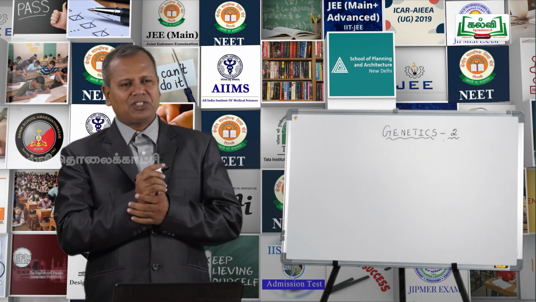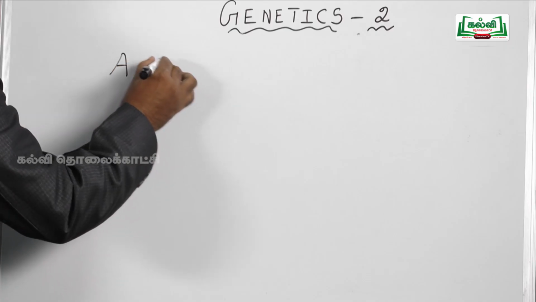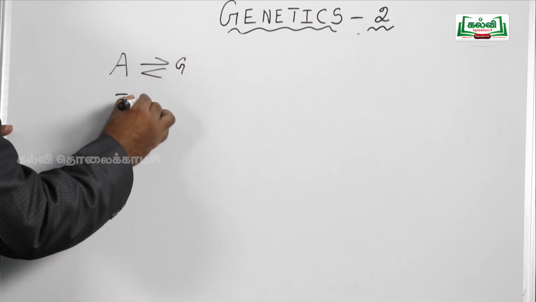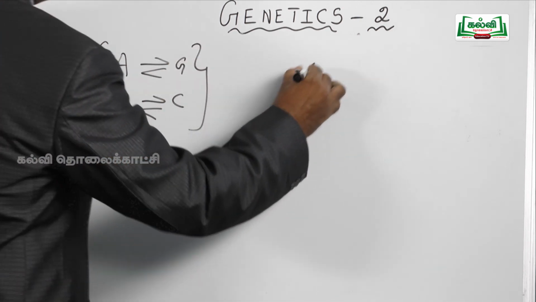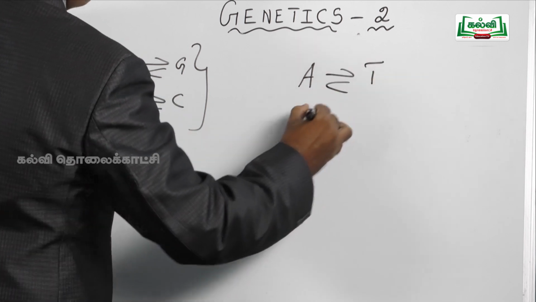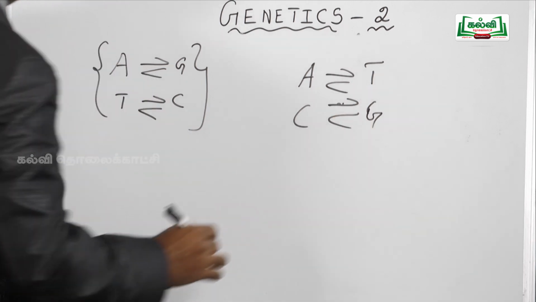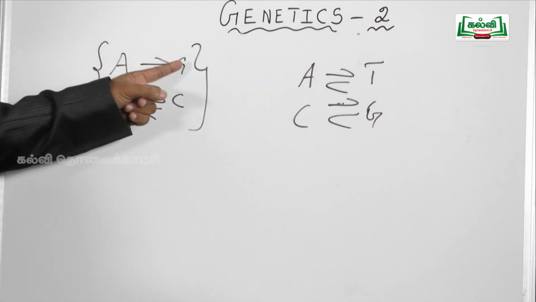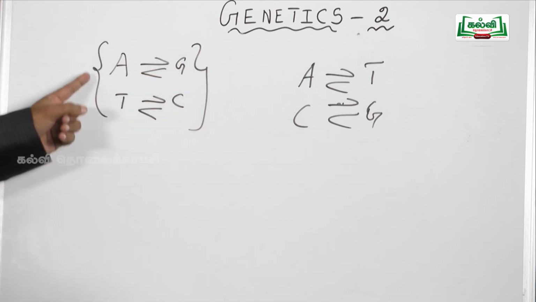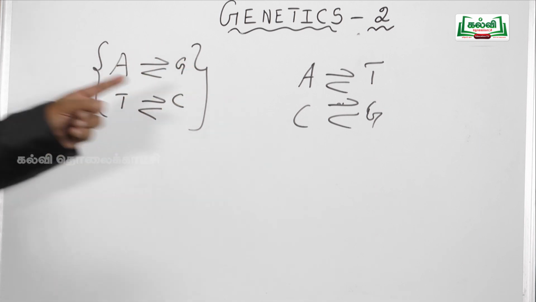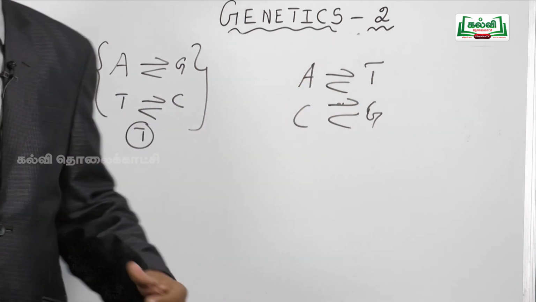A purine base replaced by a pyrimidine, or a pyrimidine base replaced by a purine, we call a transversion mutation. Adenine and guanine are the purine bases, thymine and cytosine are the pyrimidine bases. If a purine is replaced by a purine or a pyrimidine by a pyrimidine, it is transition. A purine by a pyrimidine or a pyrimidine by a purine is a transversion.